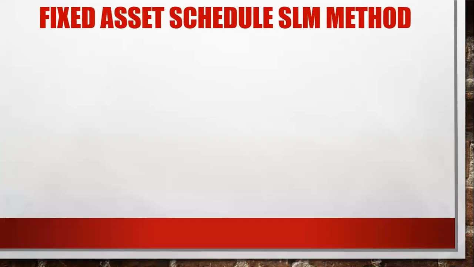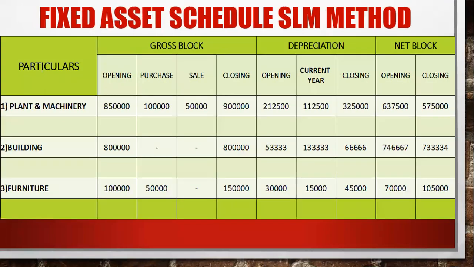Okay, so we'll continue. We'll do the same sum, but under the SLM method. Same format you have to take, same amounts also. The opening will be the same only, and the further figures also will be the same, only the method will be changed. So here you can see the difference: the current year depreciation amount will change and the opening of depreciation amount will change. Everything else will be the same here.